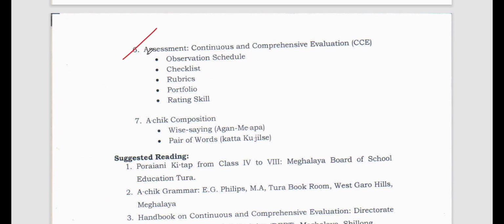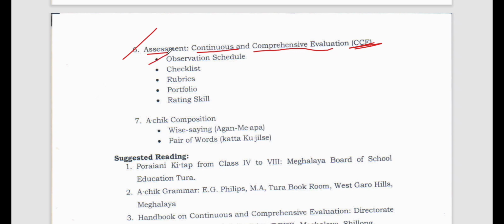See, assessment is a very important topic. It is coming everywhere. It is coming in CDP also, maths also, science also, social science also, EVS also, language 1, language 2, everywhere this particular assessment is coming. So continuous and comprehensive evaluation, you should know the full form. All right, my dear friends, this is asked many times in exams. What do you mean by CCE? So you have to know that this is continuous and comprehensive evaluation.